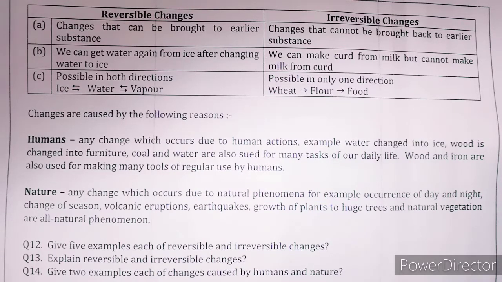Hope you all understood the chapter. There are some practice questions for you. The first one is, give 5 examples each of reversible and irreversible change. The second one is, explain reversible and irreversible change, meaning the difference between both changes. The third one is, give 2 examples each of changes caused by humans and nature.